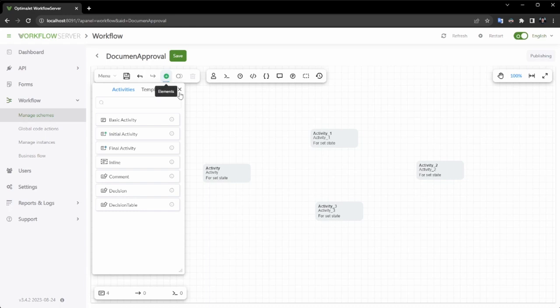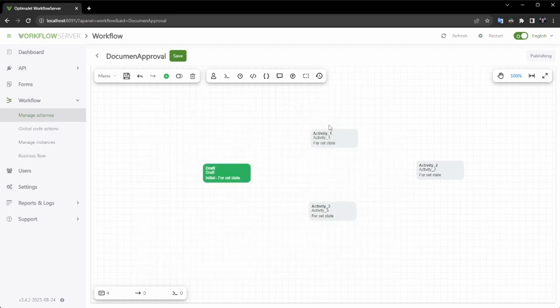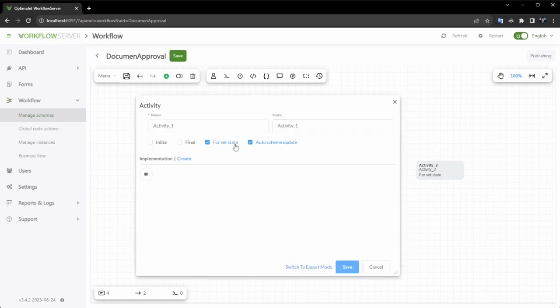The first step of the workflow will be draft, which I will designate as the initial step, signifying it as the starting point of the process. I will create 2 parallel transitions to change the state of the process. The top transition will lead to the Alex review step, while the bottom one will lead to the Mary review